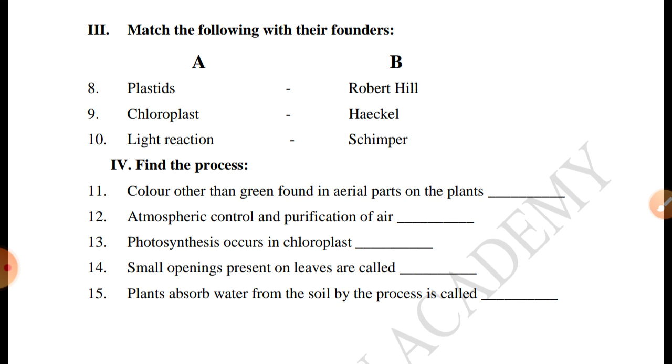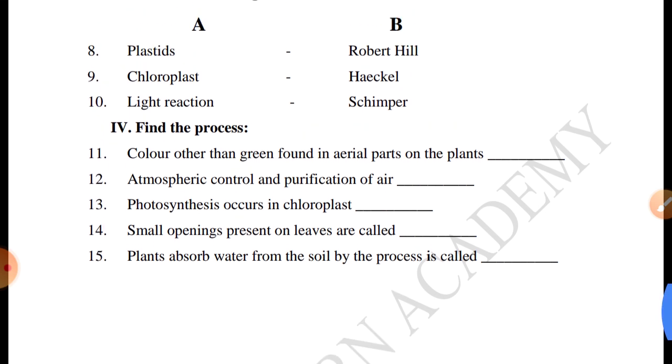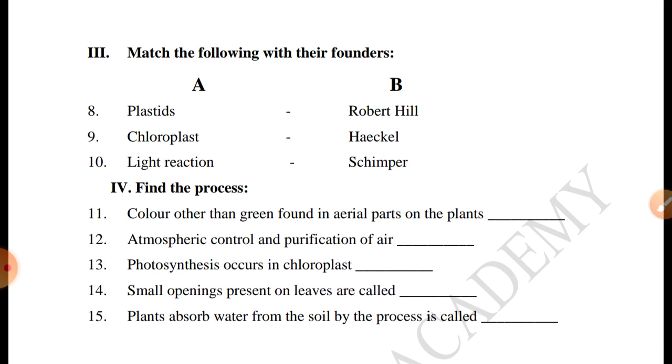Plastid, chloroplast and light reaction. There are the options. You have to match the correct ones and find the process. Color other than green pigment in aerial part of the plants is called dash, or you can say fill in the blanks also. Okay. Atmospheric control and air purification takes place by photosynthesis. Occurs in chloroplast is called dash reaction. Small opening present on the leaves are called dash. Plants absorb water from the soil by the process called dash. Okay. This is your worksheet question.